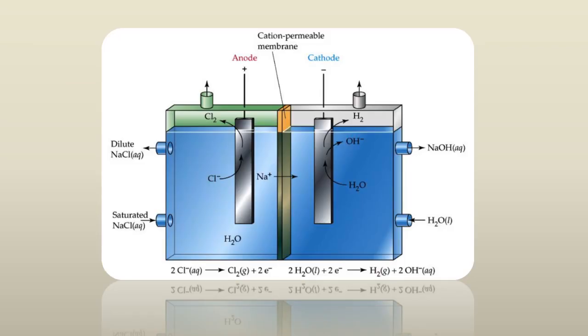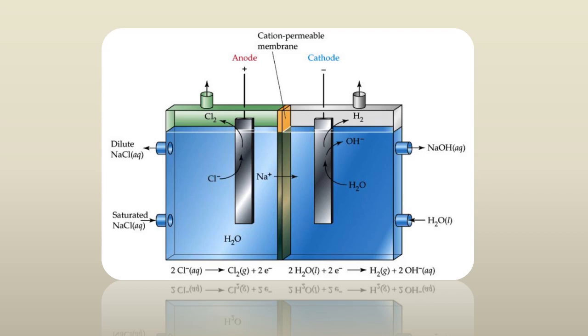This is the example where we are using the dilute NaCl. You can see the dilute NaCl is taken. Where more concentration is here, right? This is the electrolysis of concentrated solution of NaCl, because Cl2 gas is produced at anode, whereas H2 gas is produced at cathode. At anode Cl2 gas is produced, whereas at cathode instead of Na it is producing H2 gas.